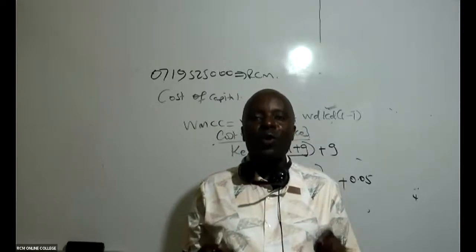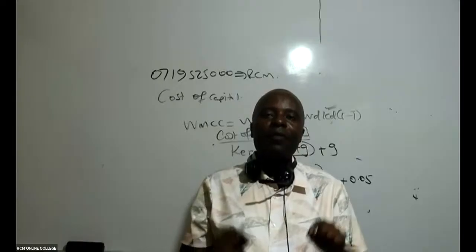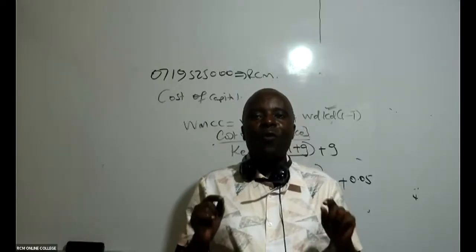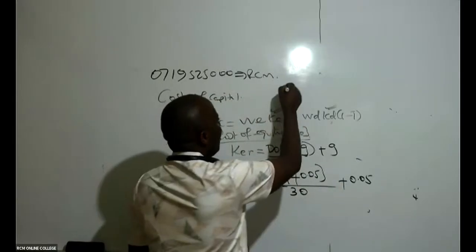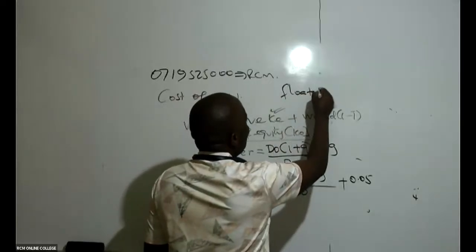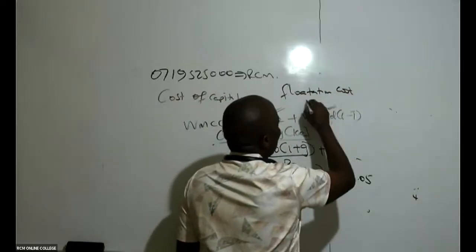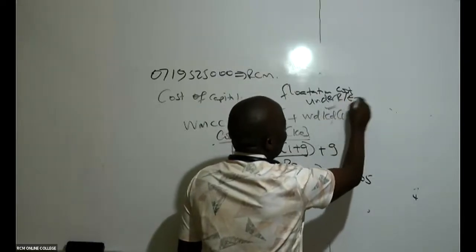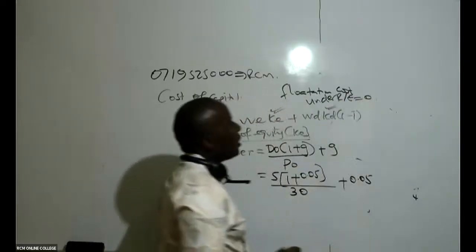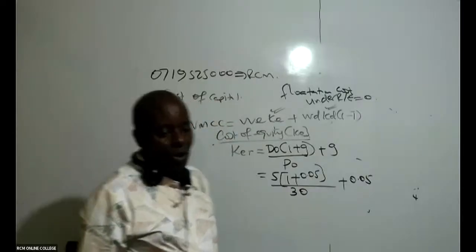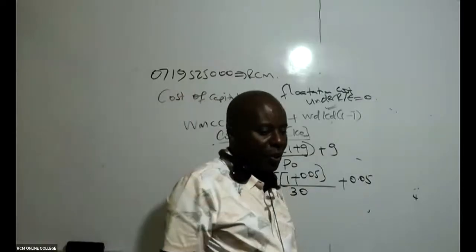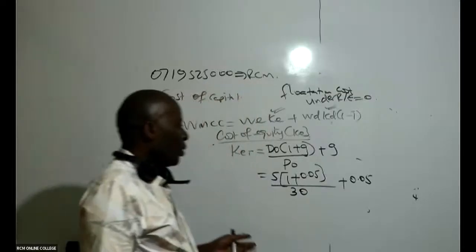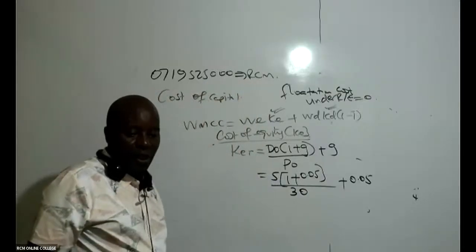But whenever you're getting money from retained earnings, flotation cost is always what here? 0. If I were you, I would write that flotation cost and retained earnings equals 0.